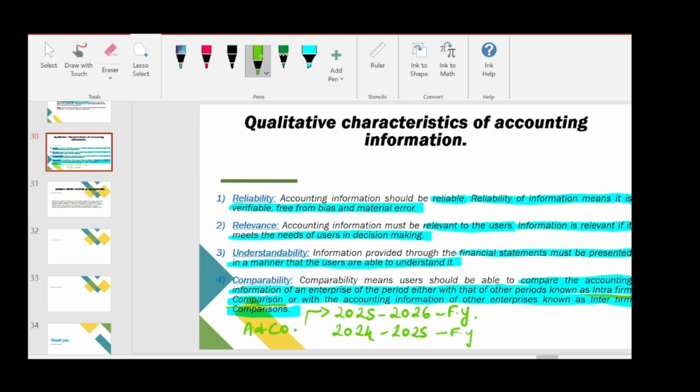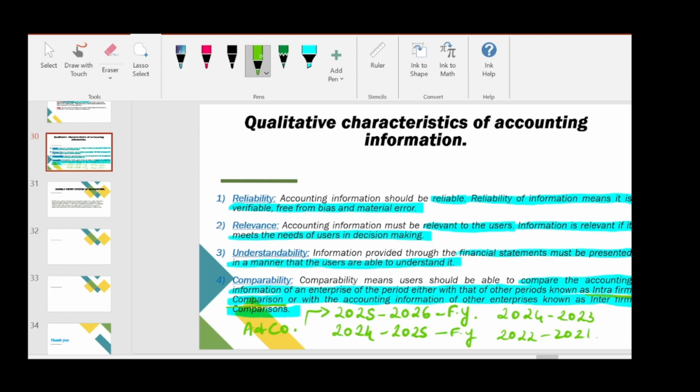It should also be comparable with 2023 to 2024 or 2021 to 2022. So whatever financial year it is, it should be comparable with the previous years' financial statements. The same company's accounting information, if compared with the previous financial years, is known as intra-firm comparison. And the second one is inter-firm comparison.